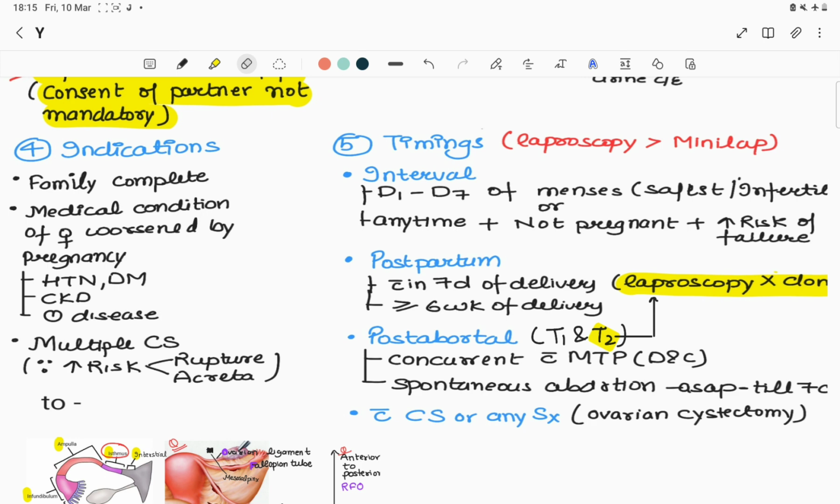Then second is our postpartum period, that is after delivery. It can be done within 7 days of delivery, but laparoscopy is not done then, only after 6 weeks of delivery. In post-abortal cases, if it is a medical termination of pregnancy, then it can be done along with that, that is, concurrent with the MTP. And if it is a spontaneous abortion, it is done as soon as possible, up to 7 days after the spontaneous abortion. Number fourth is it can be done with any surgery, like ovarian cystectomy, also.